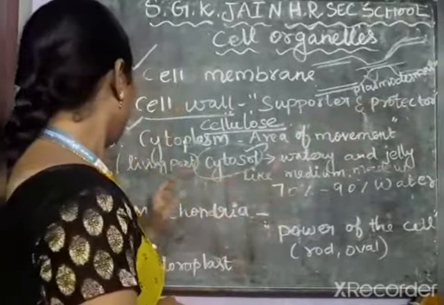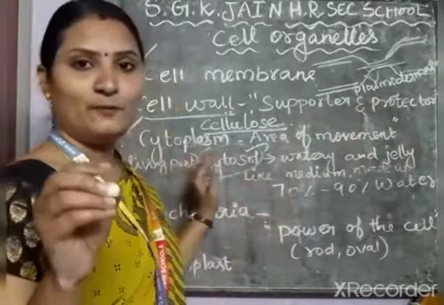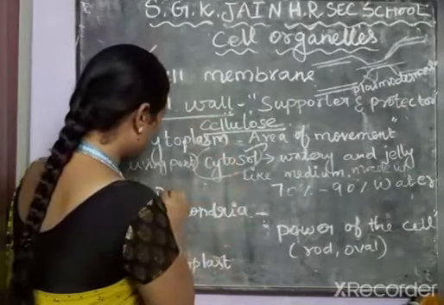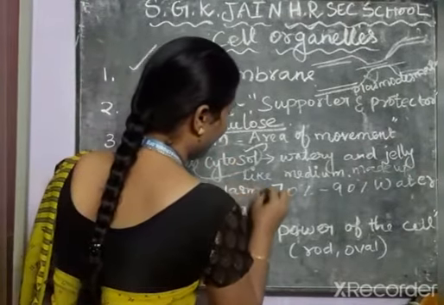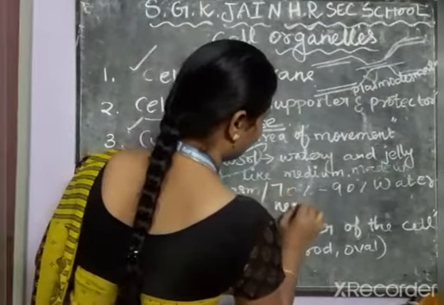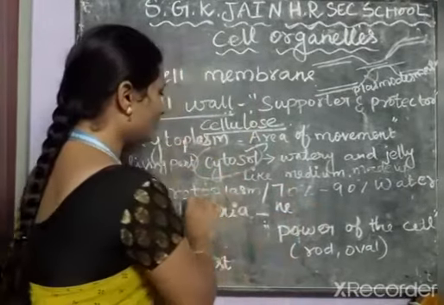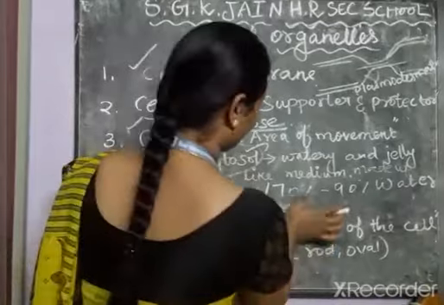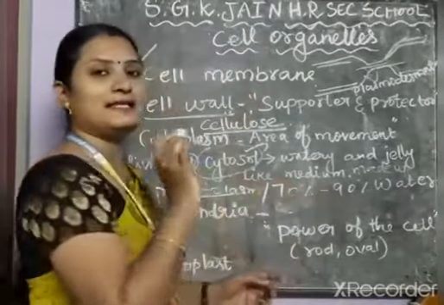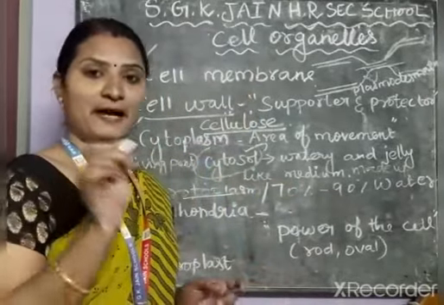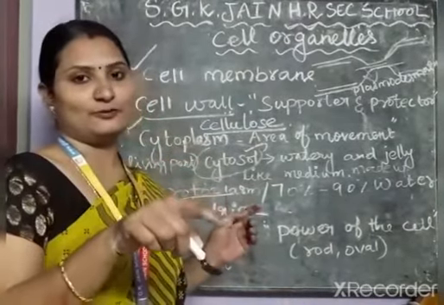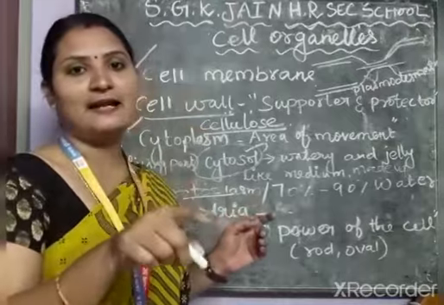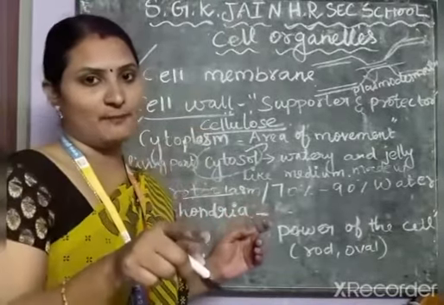Now I have to mention what is meant by protoplasm and nucleoplasm. The protoplasm is also a fluid-like substance, present inside the cell within the cell membrane.